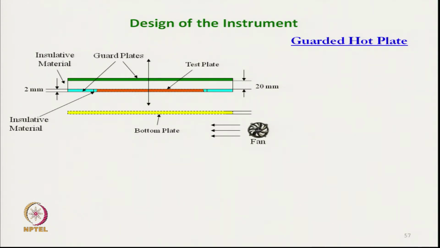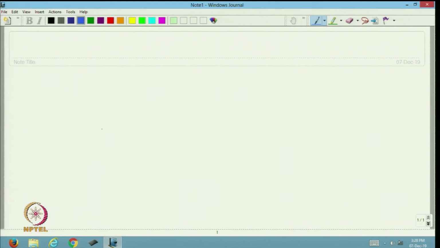Guarded hot plate, the principle is that, let me explain. The main problem is to control the heat flow direction. We can control the air flow direction by a channel.